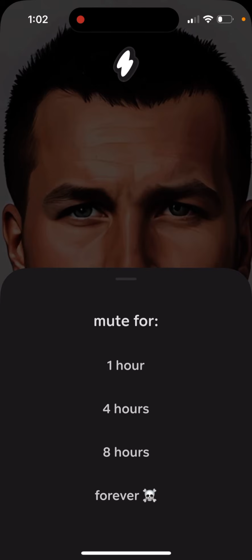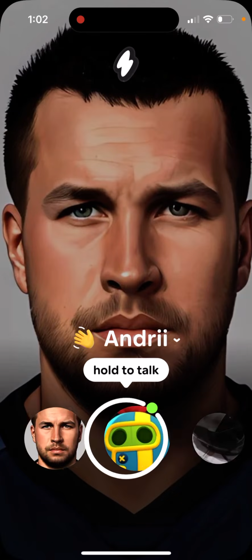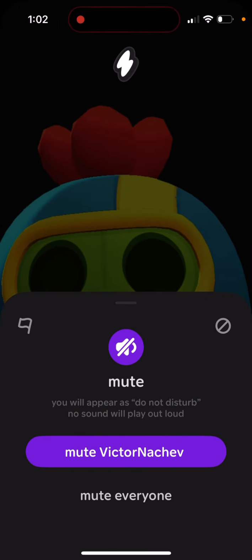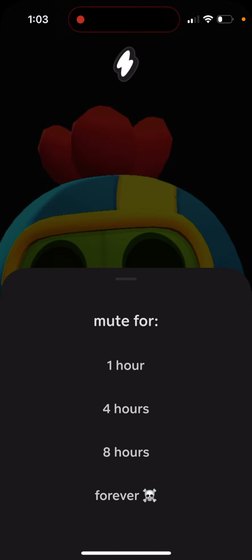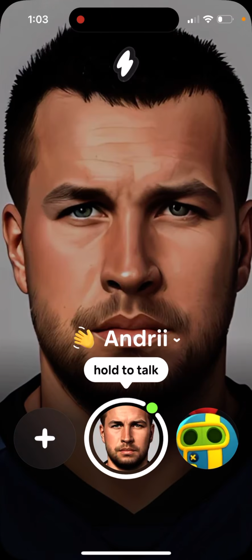And then here you can also mute everyone as well if you want. Just go and mute everyone, and you can mute from 1 hour to forever. So that's another thing you can do. So that's just to be sure that you are not in the speaker mode all the time, because you can just go in some meeting or classroom and your phone just starts speaking out of nowhere. So that's just what can happen. You can also tap on the plus icon in bottom left, and that's how you add friends here.